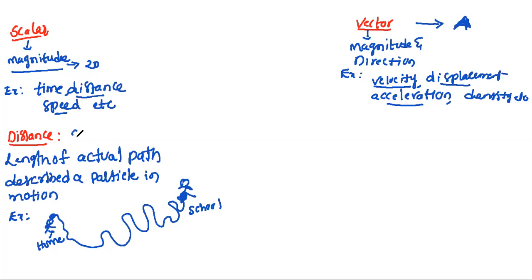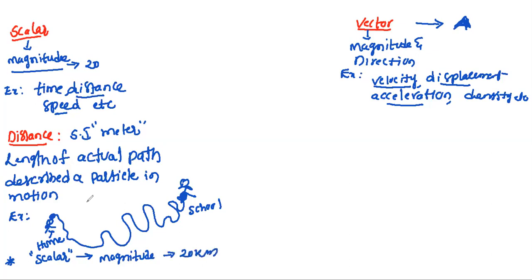The SI unit of distance is meter. Important: the SI unit is meter. And is it a vector or scalar quantity? It is a scalar quantity. Why? It doesn't have any direction. It has only magnitude. Let us assume this is nearly 20 kilometers. Here we don't have any particular direction. That's why it is a scalar quantity. Now we'll move on to displacement.